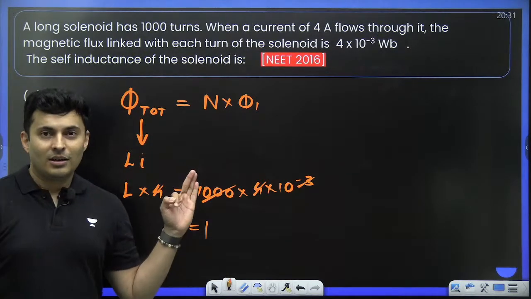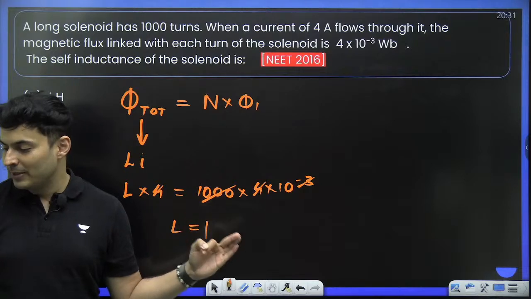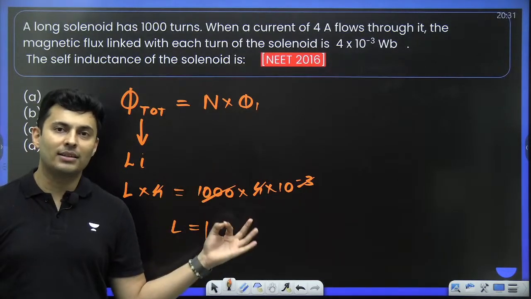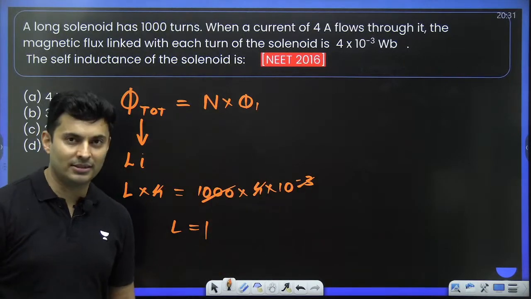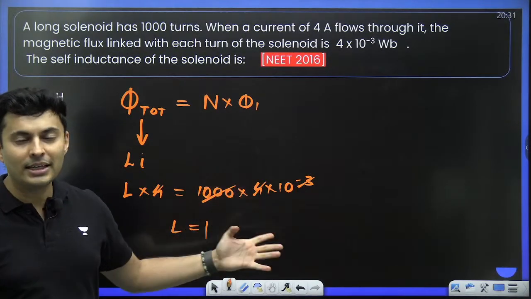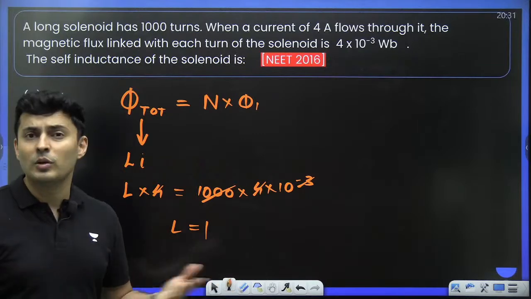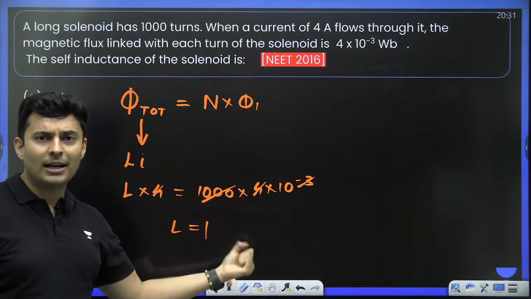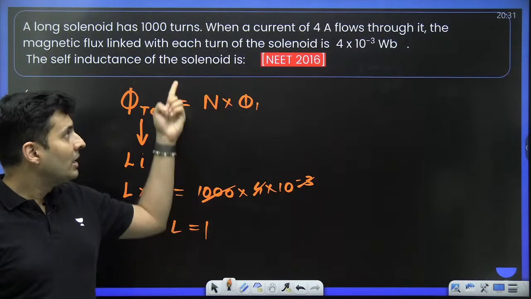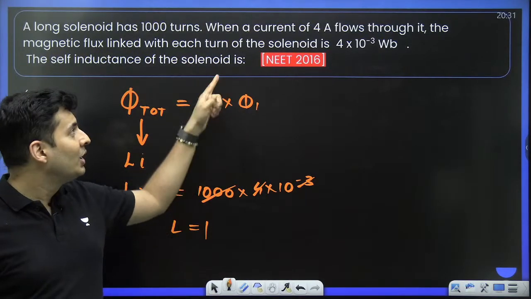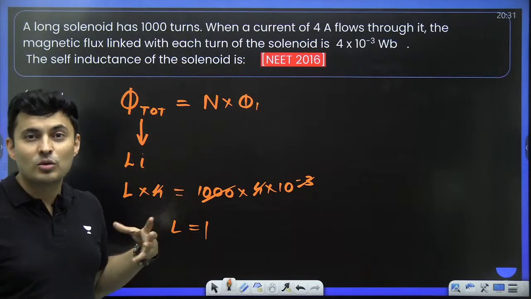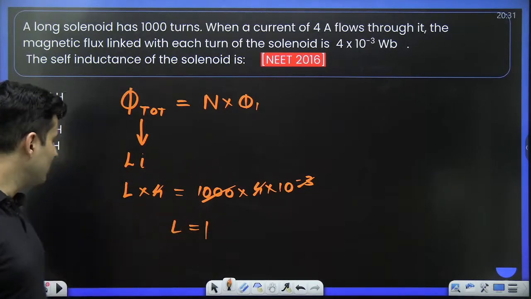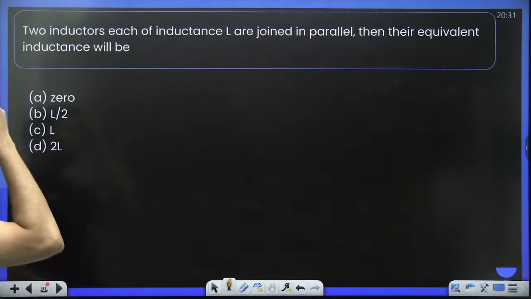Such a question was asked, believe me, and if you are here, I am 100% sure after this lecture you would have definitely solved this. In the future also, if this kind of question comes in any NEET exam, you will be able to solve it. So you should know the definition, you should know the formula and apply it. Here the keyword was each turn, so you multiply it with the turns to get the total flux, and total flux is inductance into current. I am using that concept. Let's go to the next one.